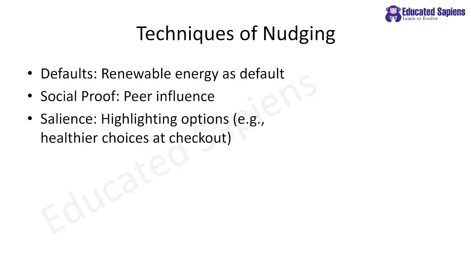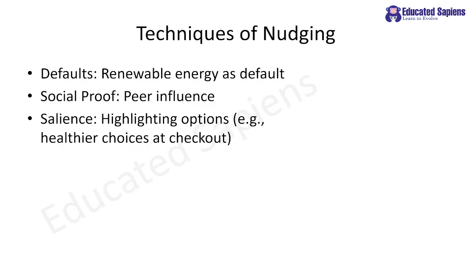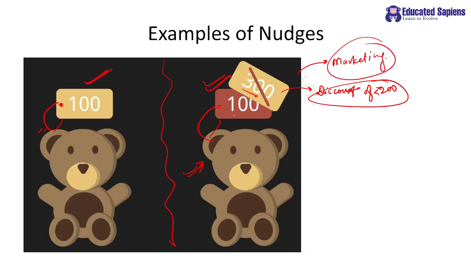Clear? Here they are appealing to your emotions, that yes, this is a very good deal. Please have it. Please have it. Whereas the actual price is hardly rupees 100. Hardly rupees 100. Clear?